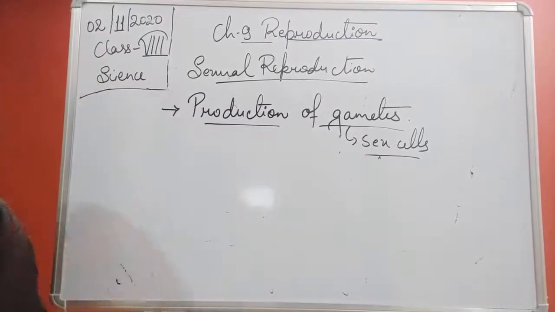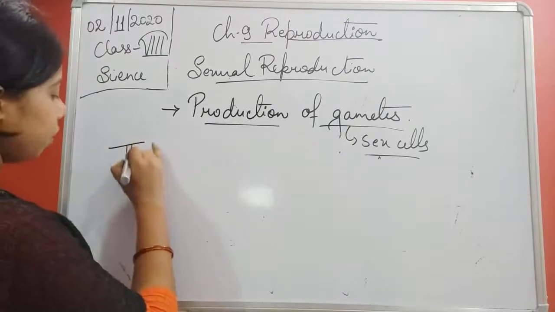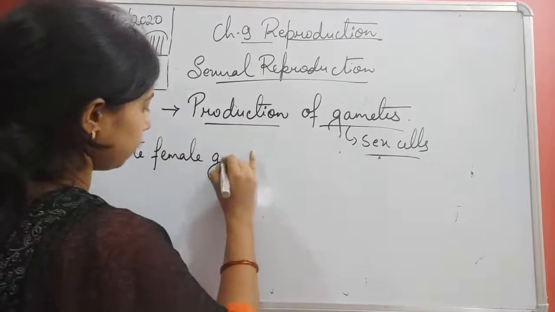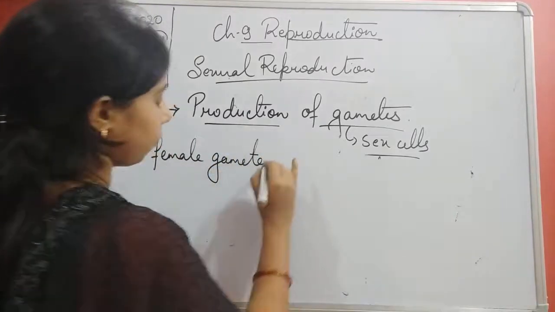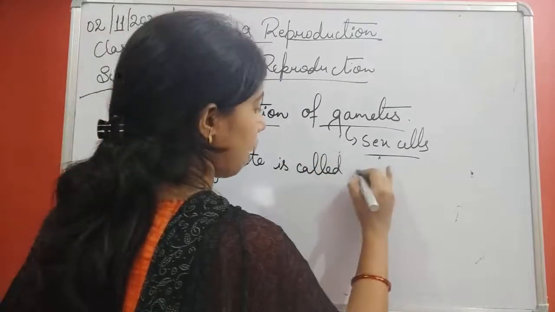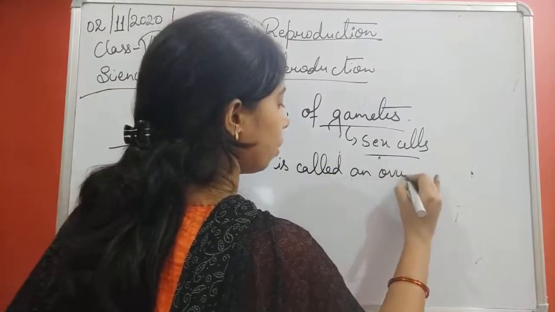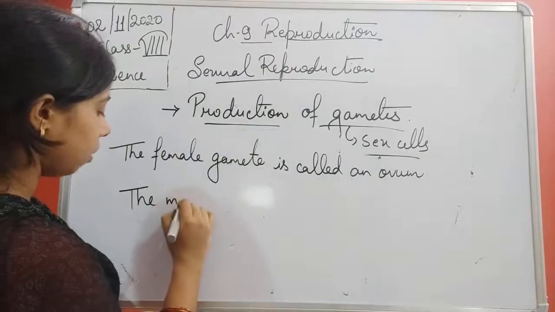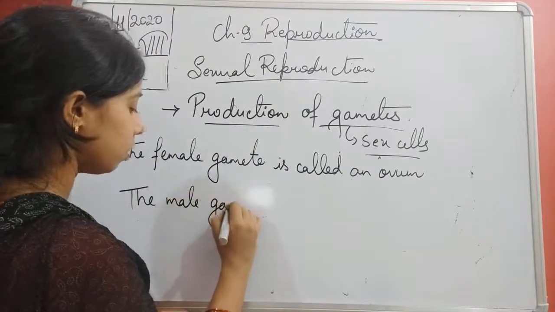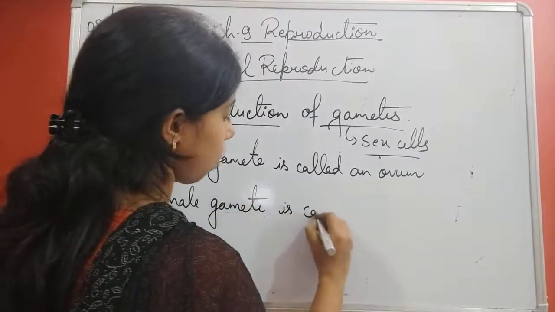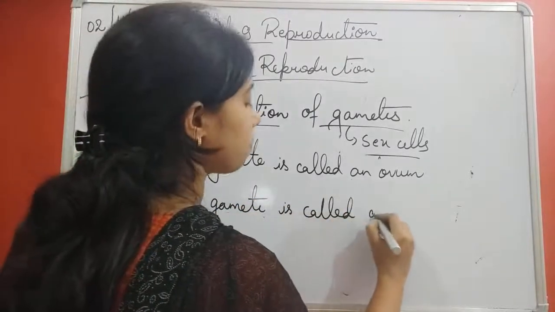So let me write it. That is, the female gamete is called an ovum, and the male gamete is called a sperm.